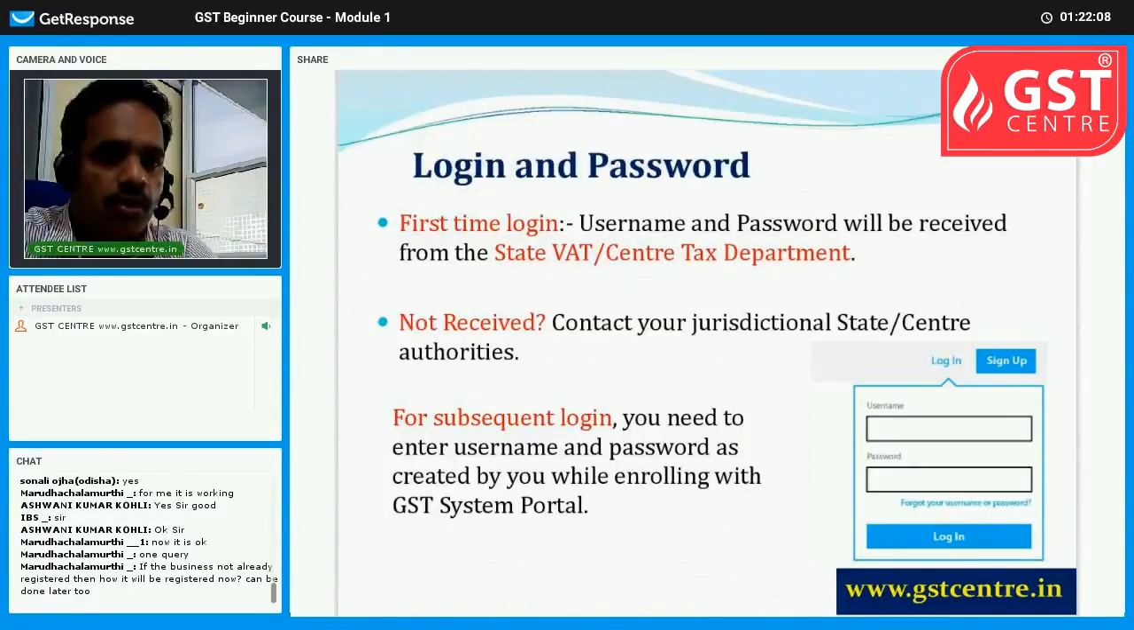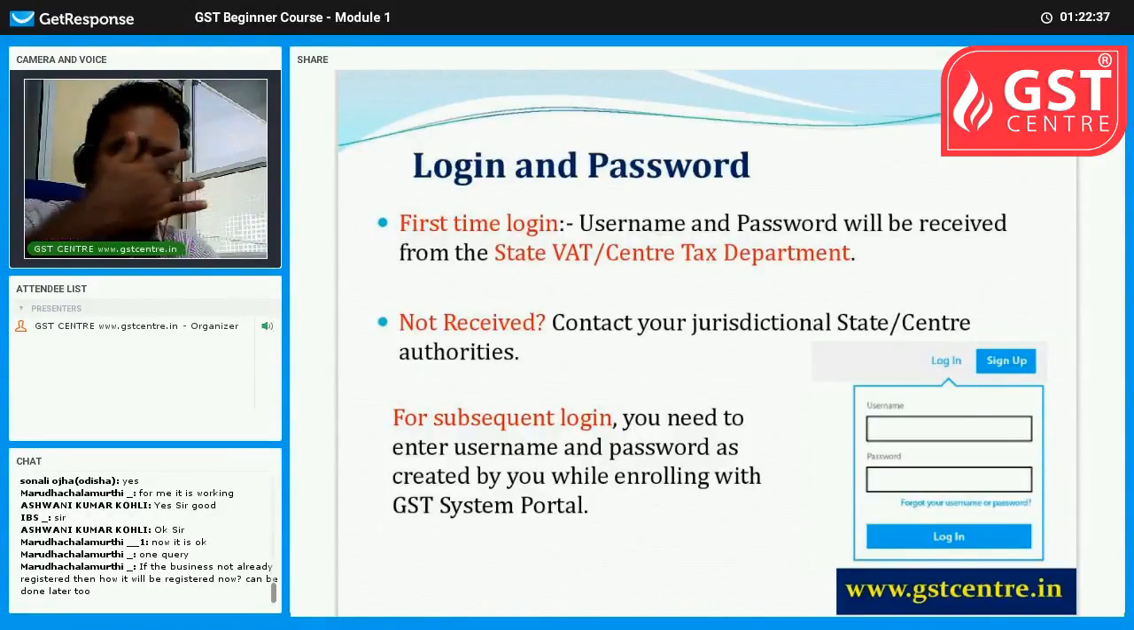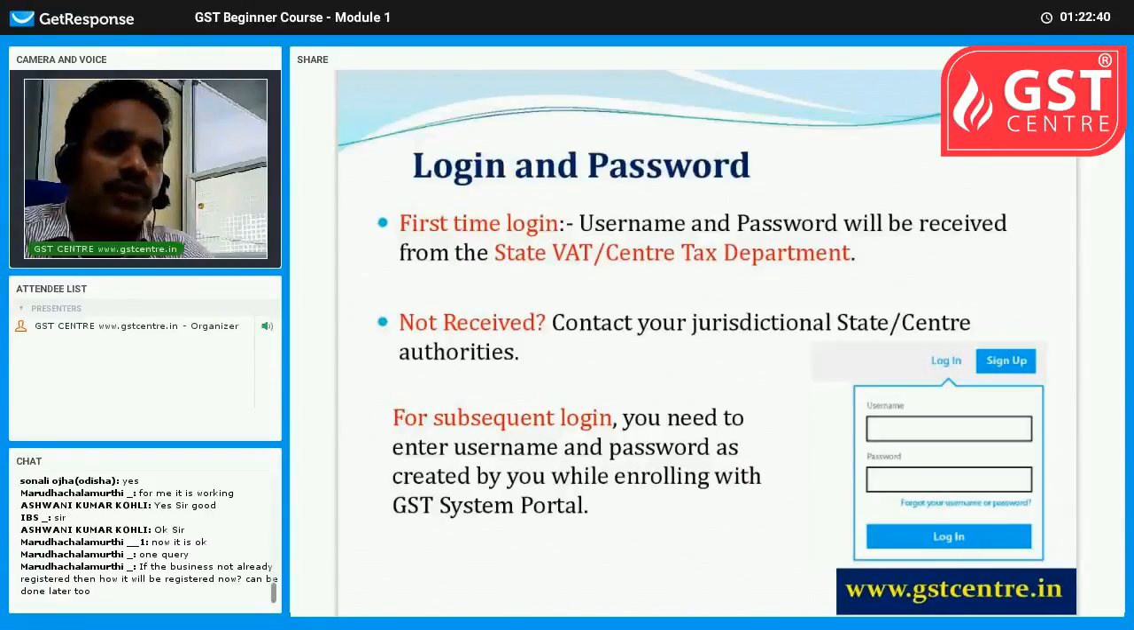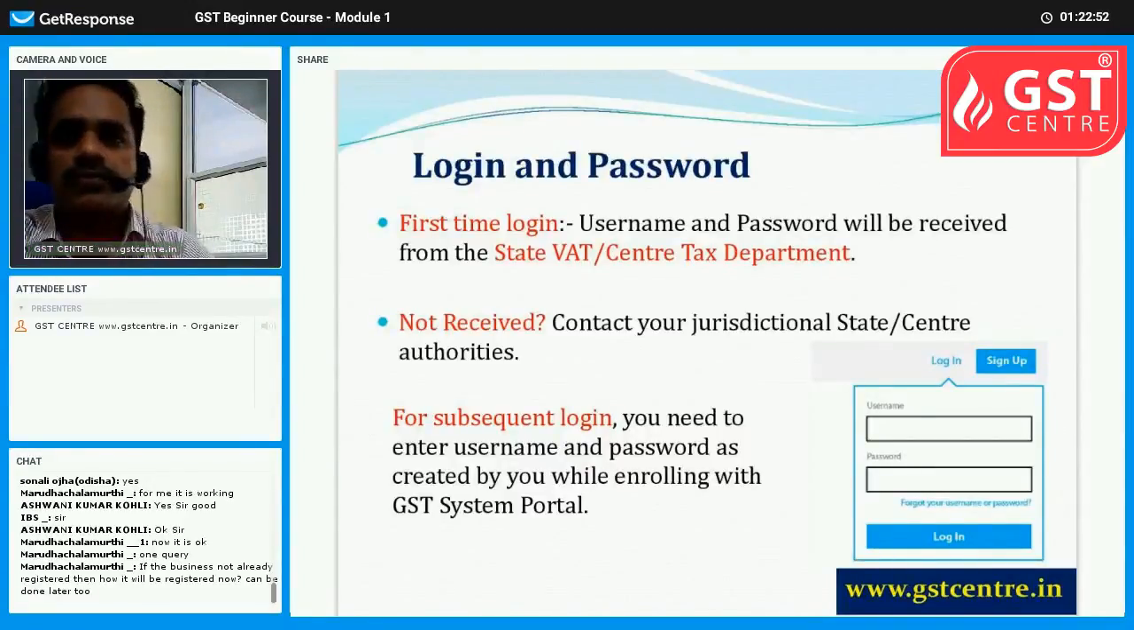Okay, Murthy is asking, if the business is not already registered, then how will it be registered now? Can be done later too. Yeah, that can be done now also. If you start any new business now, you have to take registration. But one important thing you need to note down is there are exemption levels. So if the exemption level turnover is not crossed before June 30th, no registration is required. And in case of interstate supplies, sales and all, registration is required. So you can register now also.